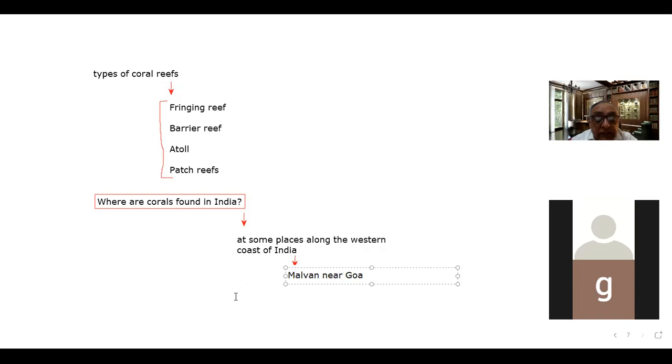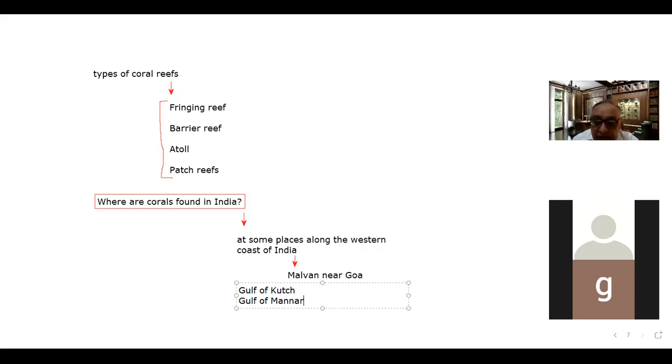And the second place where the corals are found is the Gulf of Kutch. The Gulf of Kutch is also in Gujarat, where the coral reefs are found. And the third is the Gulf of Mannar, where the coral reefs are found. So, Gulf of Mannar.